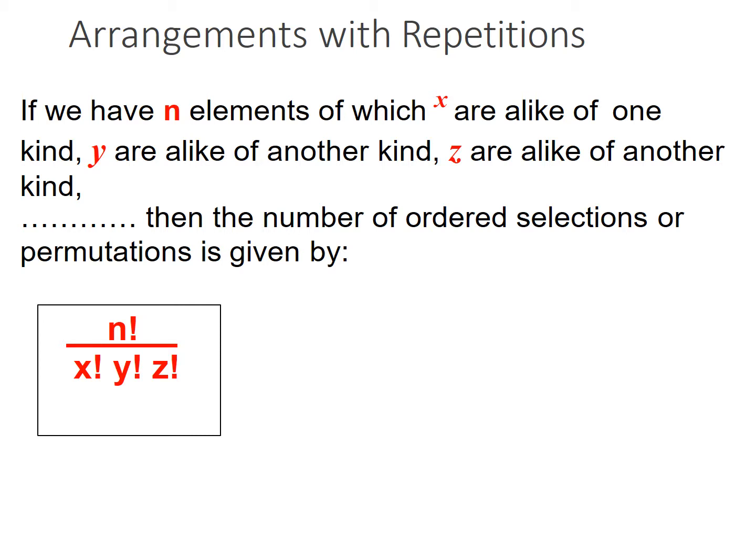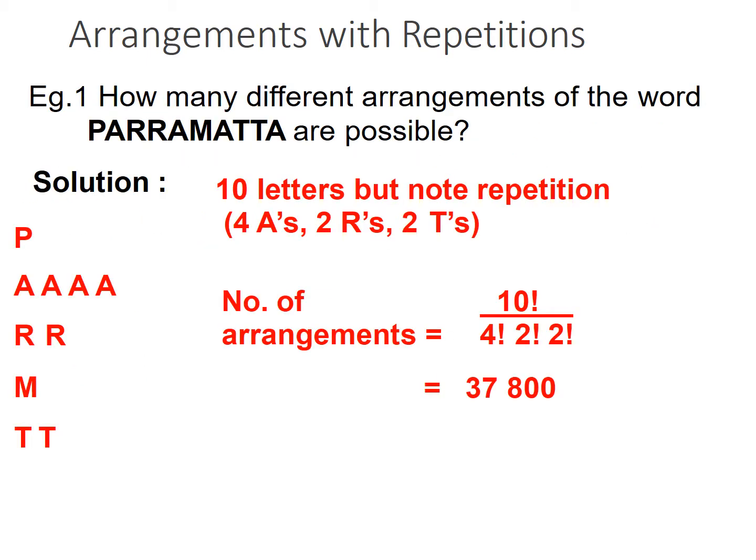Arrangements with repetitions. If we have n elements of which x are alike, of one kind, y are alike of another kind, z are alike of another kind, then the number of ordered selections or permutations is given by n factorial divided by x factorial, y factorial, z factorial. When I tell the theory, you might not understand, but we'll take a practical scenario.